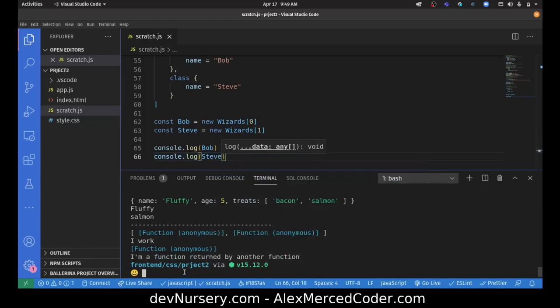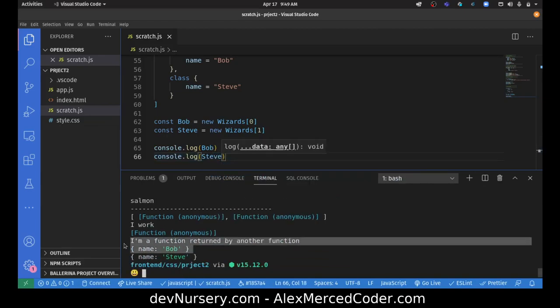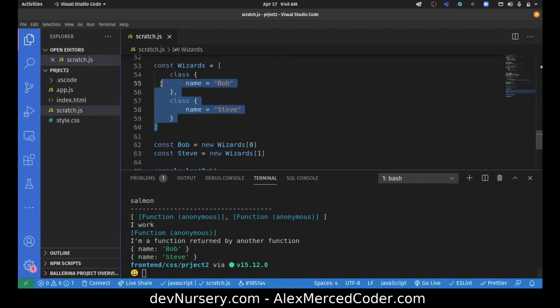Okay, let's try that out. Let's see, I get a Bob object and a Steve object. Exciting. Okay, again, this is probably something I would never do in an array of classes. More than likely, kind of like functions, I would probably do something more like wizards as an object, and then maybe wizards.fire, wizards.ice, so that we have different types of wizards that you can instantiate. But, you know, you can do it. Okay, that's the point. The point is you can literally just do anything you want. Okay, you return a class.